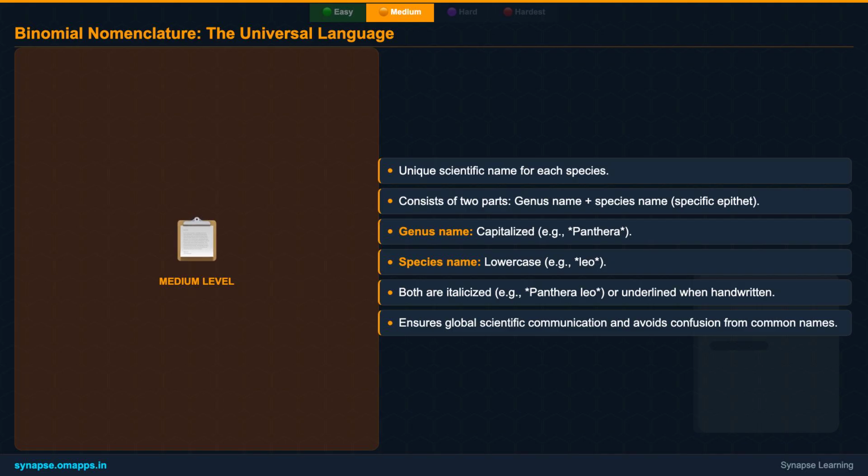This universal naming convention is vital because it ensures that a scientist in India and a scientist in Brazil are talking about exactly the same organism, regardless of their native language. It eliminates ambiguity and fosters global scientific communication, making the study of diversity truly collaborative.